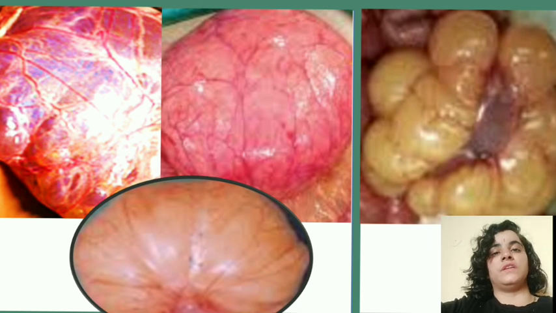So these are a few clinical images of operated patients. We can see the unilocular as well as the multiloculated mesenteric cyst in these images.